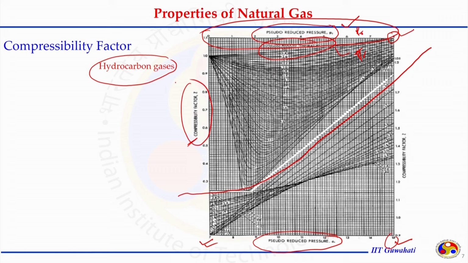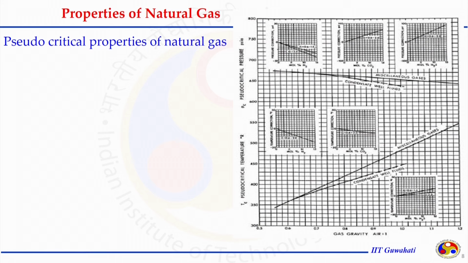But again, this chart is only for the hydrocarbon gases. If we have non-hydrocarbon gases present in our sample or in our gas, we have to go to some other chart. This chart for the hydrocarbon gases was reported by Standing and Katz in 1942. They had done extensive laboratory investigation to develop this chart.